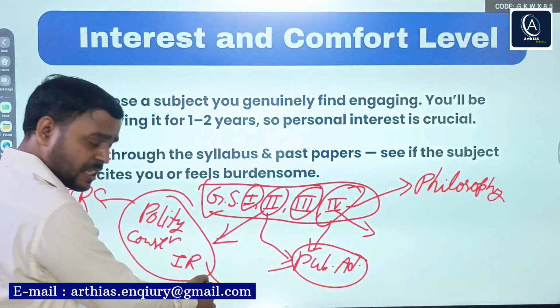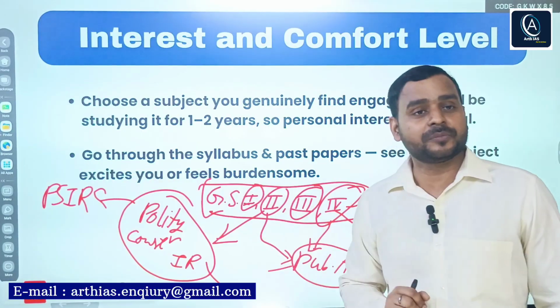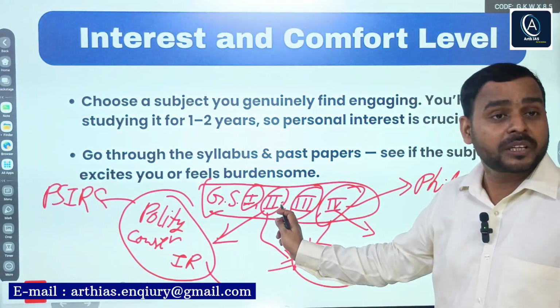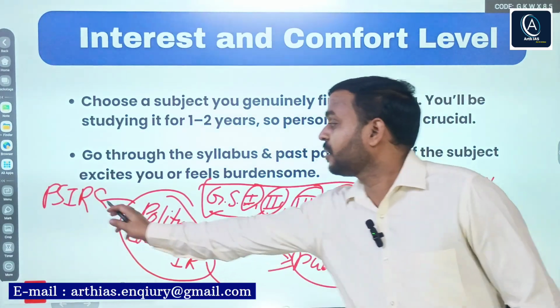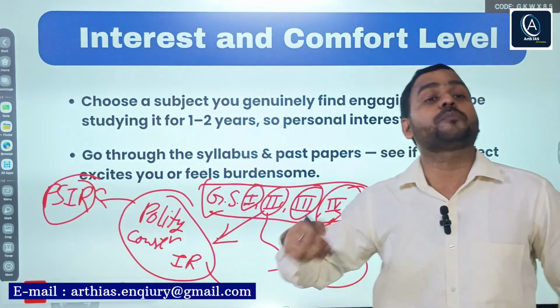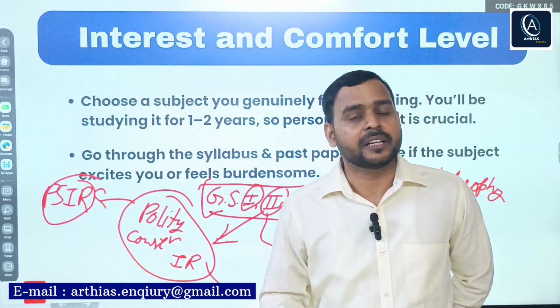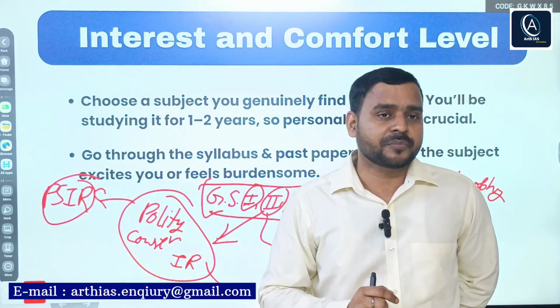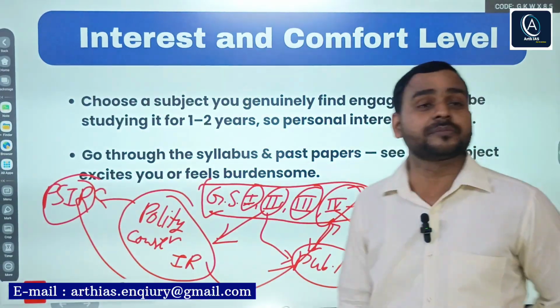There are certain topics that overlap with the optional papers. For example, GS paper 2 and 4 overlap with PSIR. In political science and international relations, you study polity, constitution, plus international relations and political thinkers. Political thinkers are also part of GS paper 4.